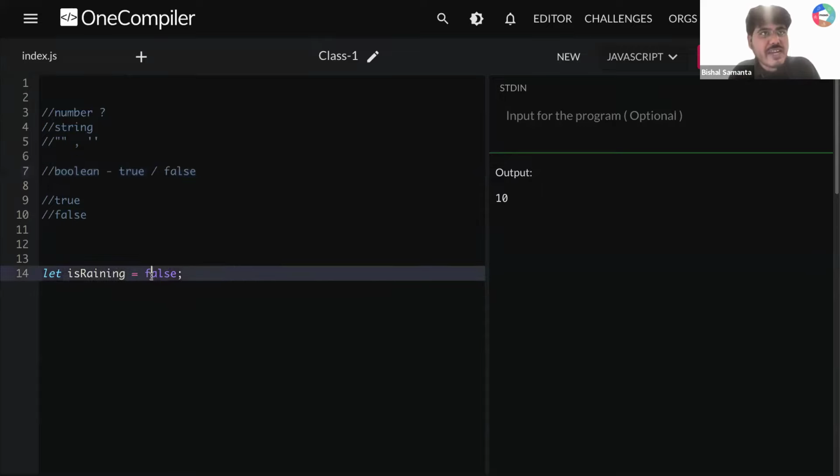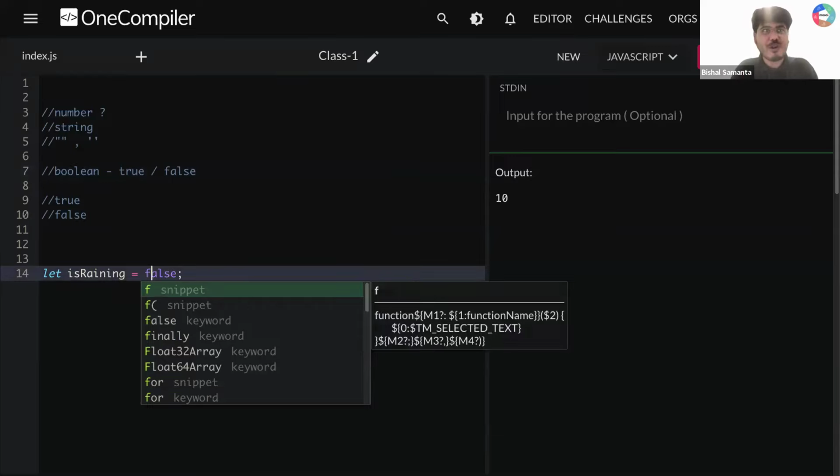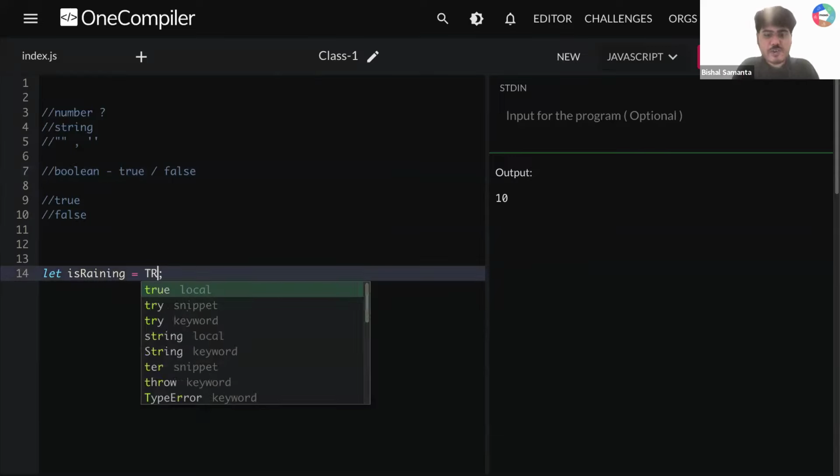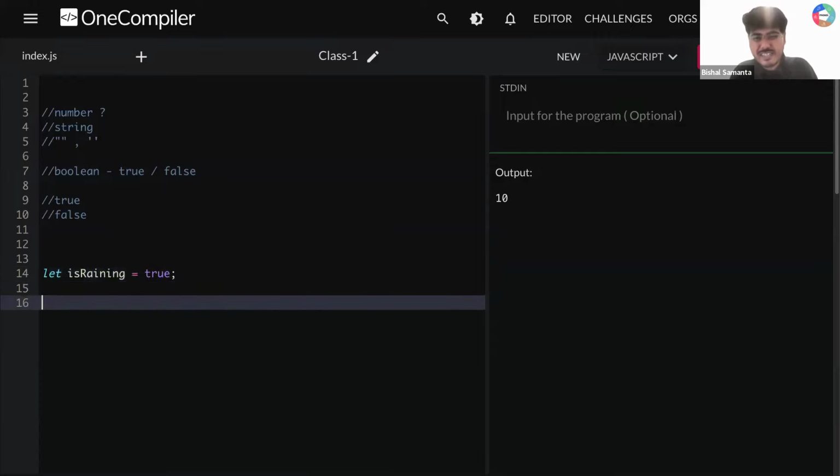So you cannot write False like that. Exactly, all small letters: false. If you want to store a true value, you can store true. So if I store true, what does that mean? Yes, it is raining outside. So let's say I'm writing here console.log isRaining, and I'm writing true.